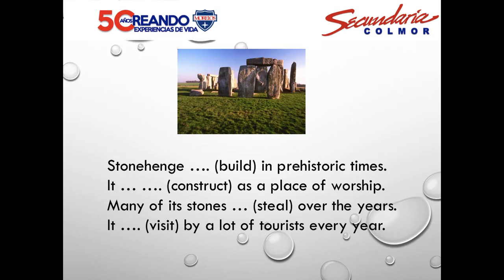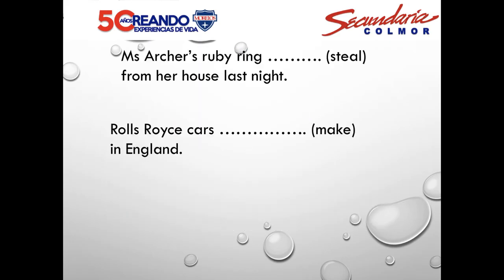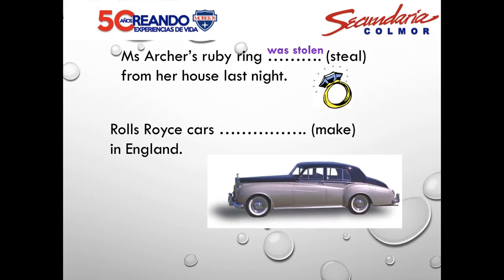We have here another example in the Stone Age that you can see. This is a little exercise, stones built in prehistoric times, that you can see and you can copy to answer the exercise. Was built, was constructed, was being stolen, and is visited. Mrs. Archie's ruby ring, and this is another example. Mrs. Archie's ruby ring was stolen in this case, and the Rolls-Royce car is made in England.